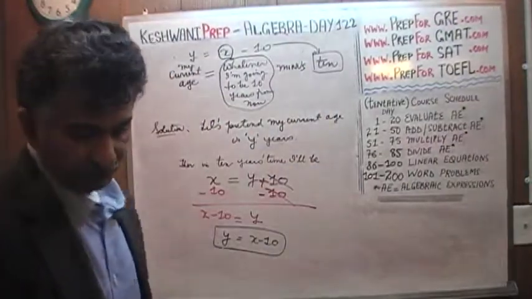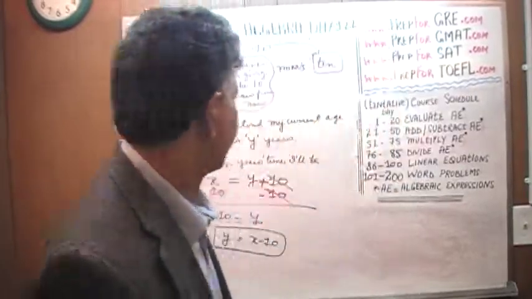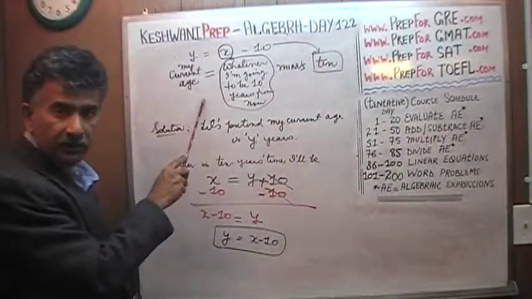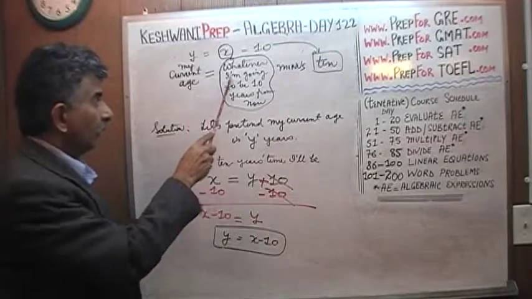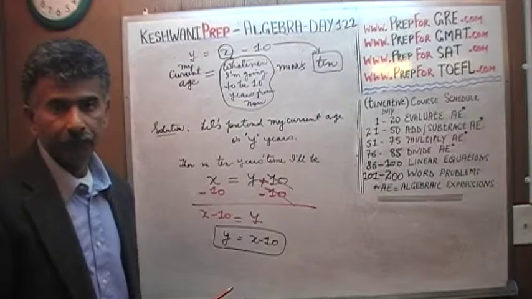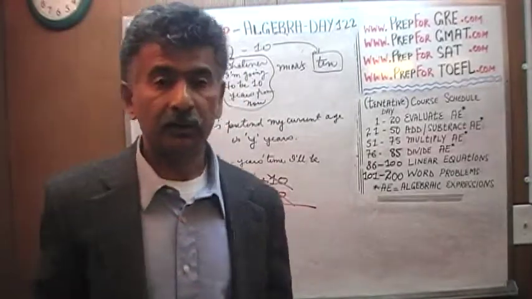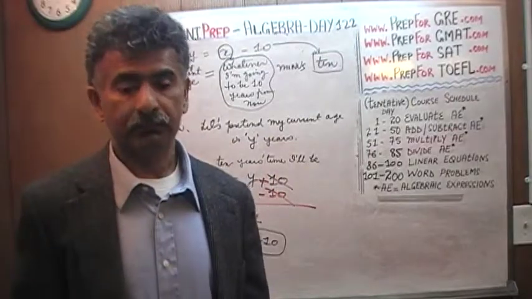Which of course makes perfect sense, that my current age should be whatever my age is going to be 10 years from now, minus 10. Whatever my age is going to be 10 years from now, if you take away 10 from it, that should give you my current age. That's all.